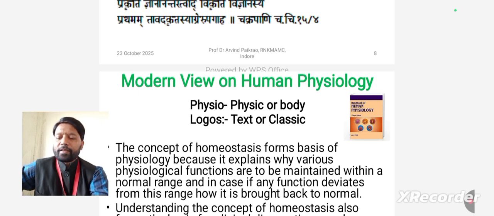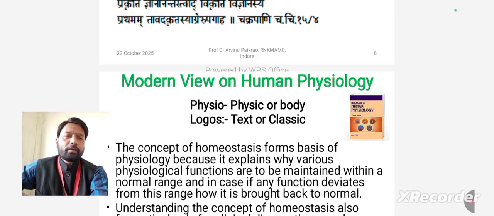In another word, it is also known as homeostasis. The word homeostasis is also used for physiology.